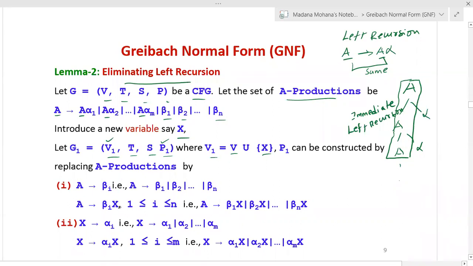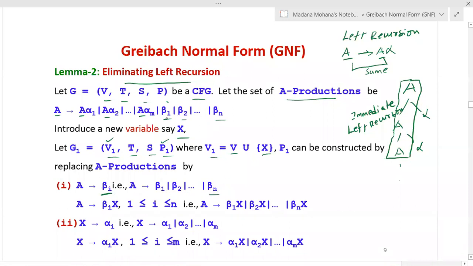So all beta values are added first. That is A derives beta 1 or beta 2 and so on beta n.